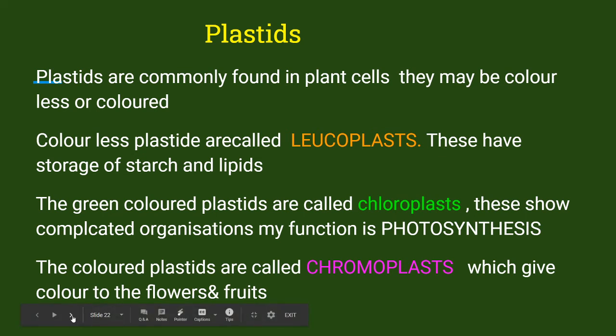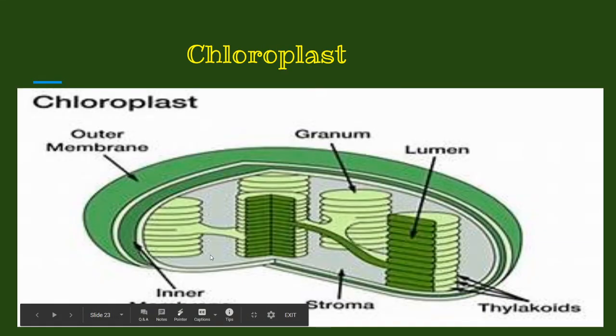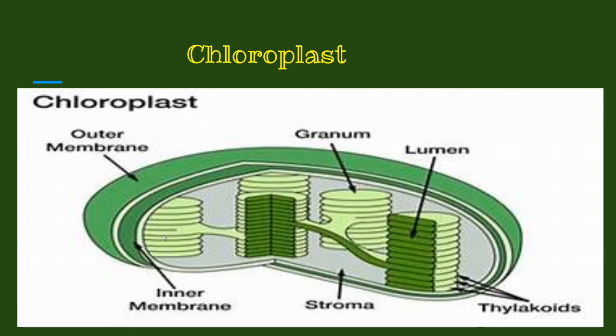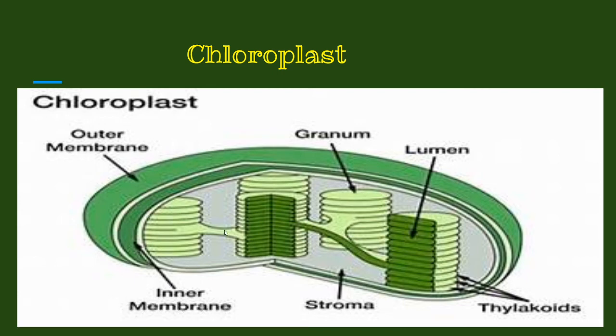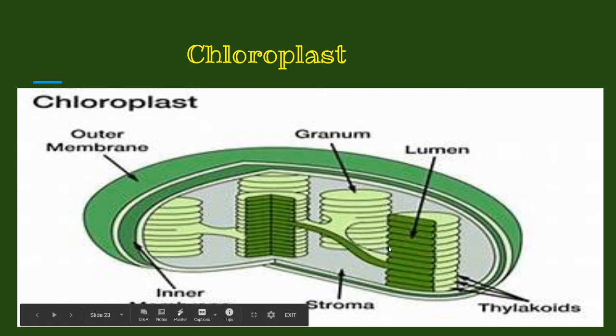Now you see the structure of the chloroplast. Chloroplasts are very important cell organelles in plants. Why? Because they perform the important process by which food is prepared, that is photosynthesis. In the ultrastructure of the chloroplast, you see it is a double membrane structure, outer membrane and inner membrane. The space between these two is called the periplastidial space. Inside that there are two regions, one colored part and another non-colored part. The colored part is called grana and the non-colored part is called the stroma.